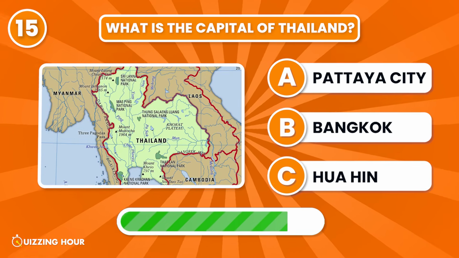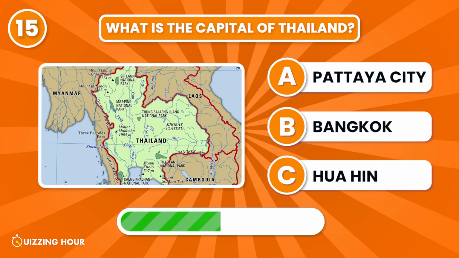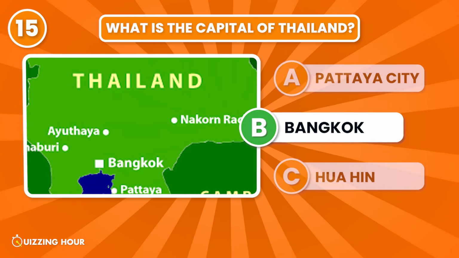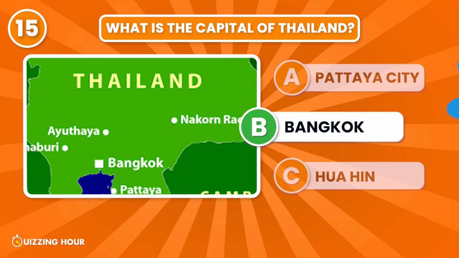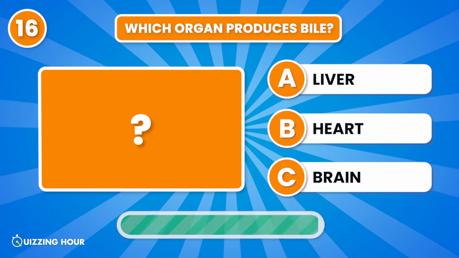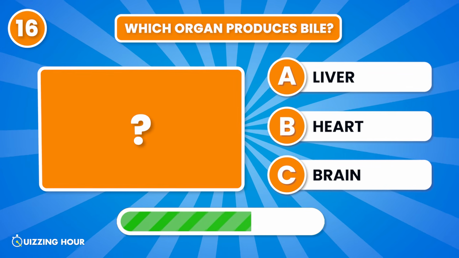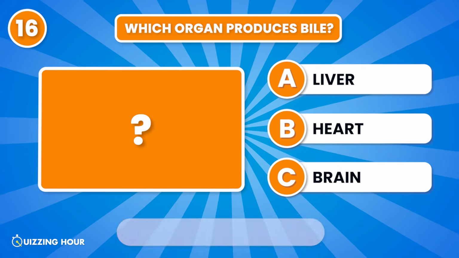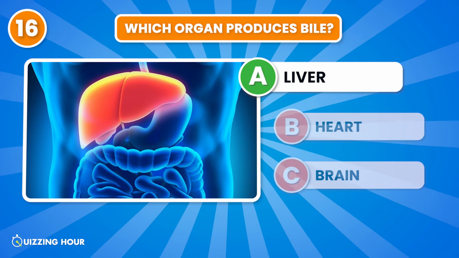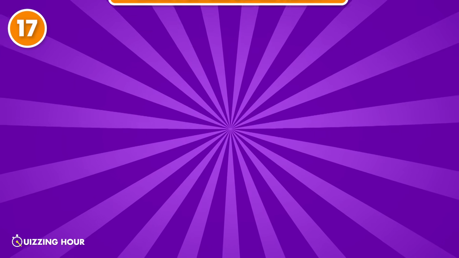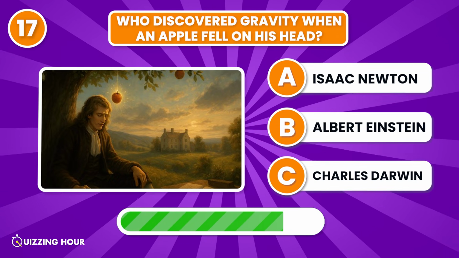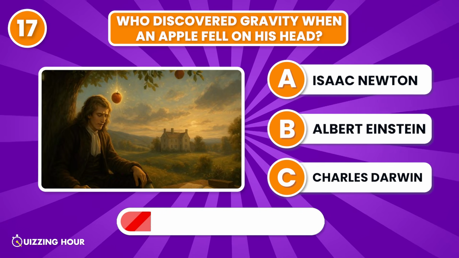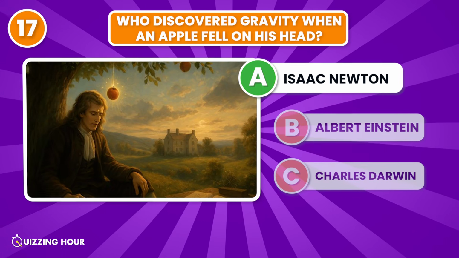What is the capital of Thailand? Bangkok. Which organ produces bile? Liver. Who discovered gravity when an apple fell on his head? Isaac Newton.